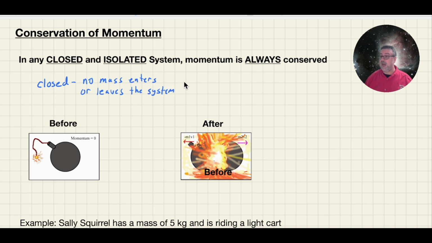That is, whatever objects are interacting, I need to consider all the mass of all the objects before they interact and after they interact. Now, what we mean by isolated